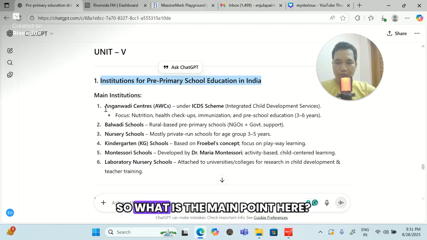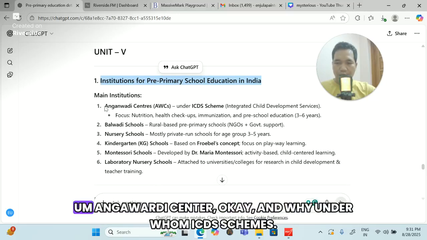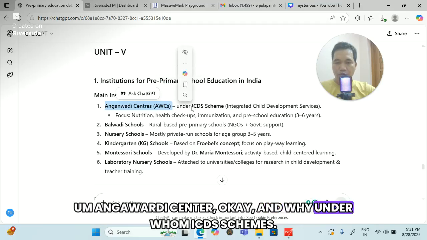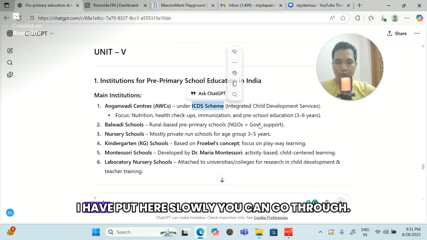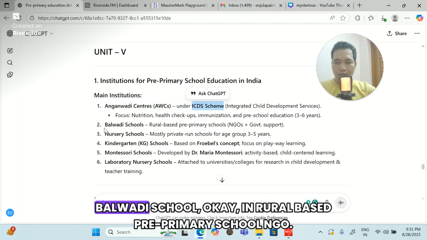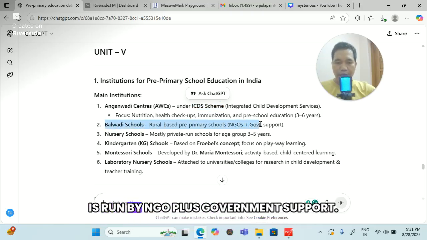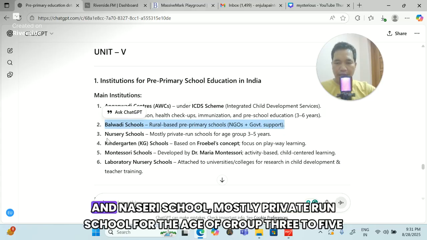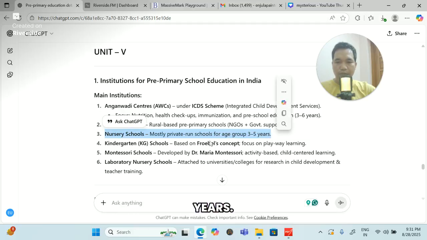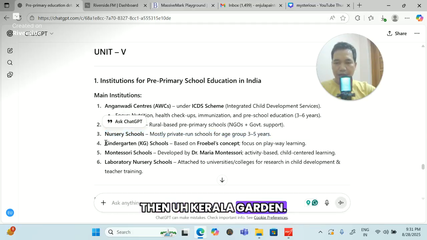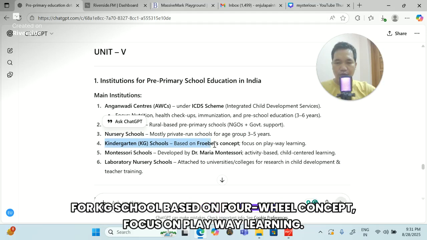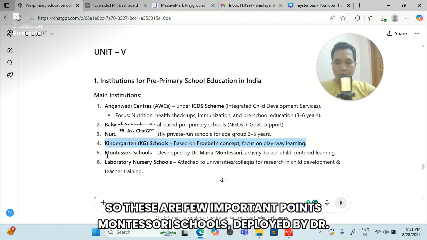So what is the main point here? We have 6 points here. Anganwadi Center, and why, under whom, ICDS schemes. I have put it here slowly, you can go through. Balwadi School, in rural areas, based pre-primary school, run by an NGO plus government support. And nursery school, mostly a private run school for the age group of 3 to 5 years. Then kindergarten, KG school based on the Froebel concept, focus on play-way learning. So these are a few important points.